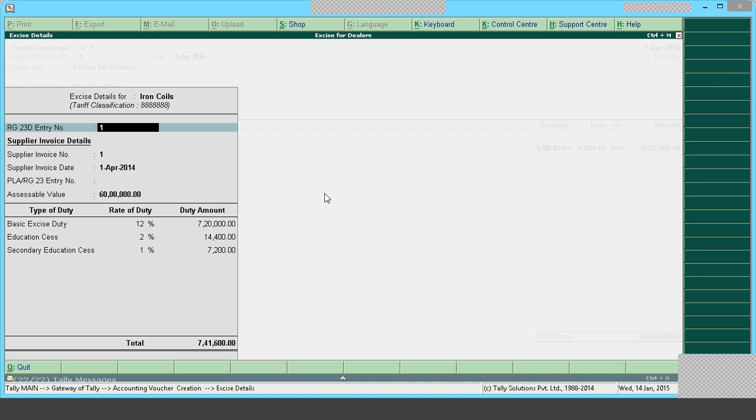But if the user requires, he can select the duty ledger. But one condition is that whatever duty ledger is selected in purchases, the same ledger should be used in sales also. I repeat, for an excise dealer, since he is only going to pass on the duty, it is not mandatory to select a duty ledger, as the amount specified is already inclusive of the excise amount. In case they want to account for it separately, they can, but the ledger used in purchases should also be used in sales. So we'll proceed now.